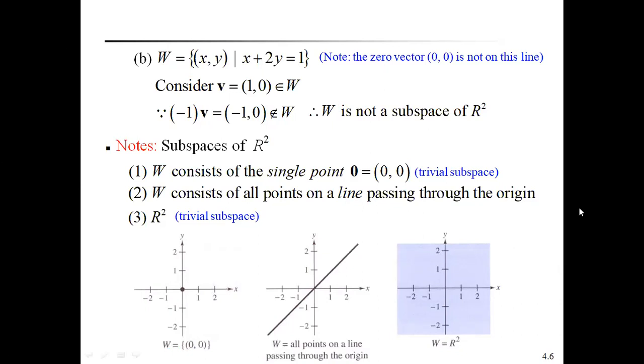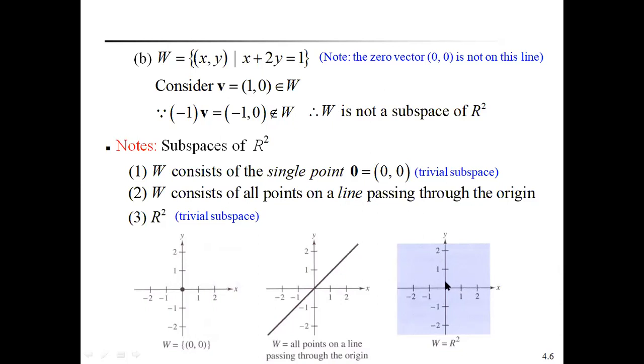Coming to the second one, the set of all points of a line passing through the origin. Any line passing through the origin is represented like this. Therefore, this set of points on a line passing through the origin also forms a subspace of R square.